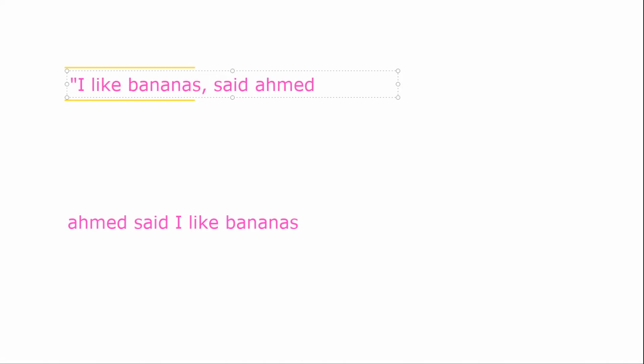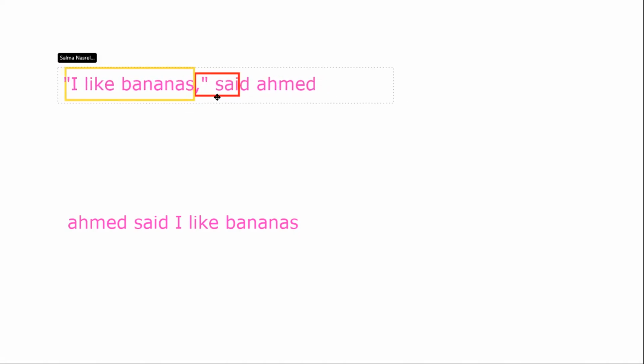I put a comma because this is not the end of the sentence. I close the speech marks. Again, I put the comma beside the punctuation. All right. And then we have said, the reporting verb, as it is. Ahmed, A will need to be capitalized.